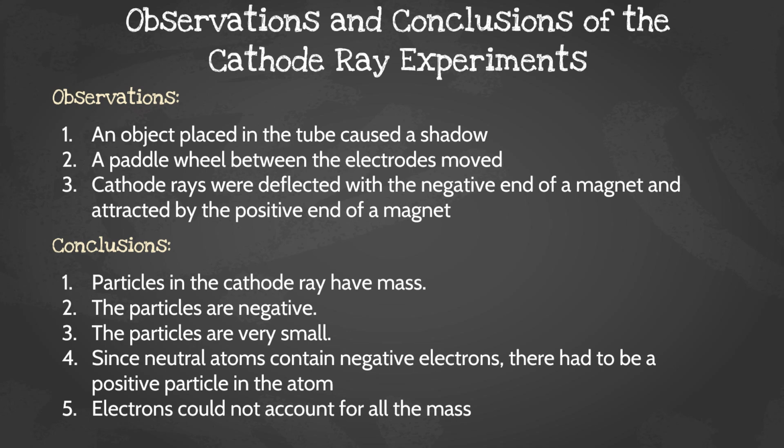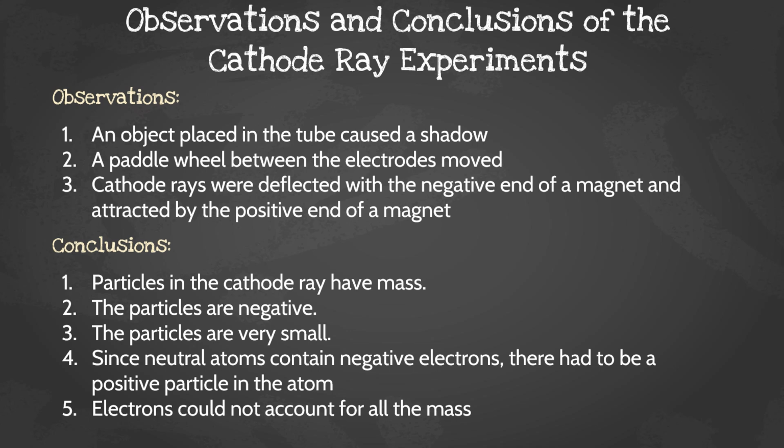So the observations and conclusions of this experiment: an object placed in the tube caused a shadow, a paddle wheel between the electrodes moved, and then the ray was deflected away from the negative end of the magnet and attracted to the positive end of the magnet. Particles of the cathode ray have mass.